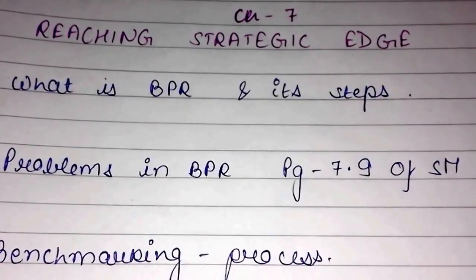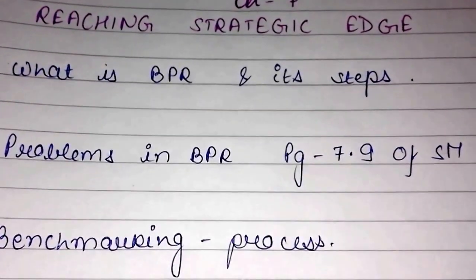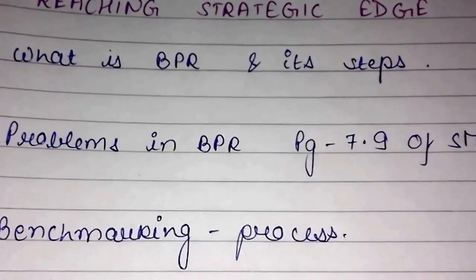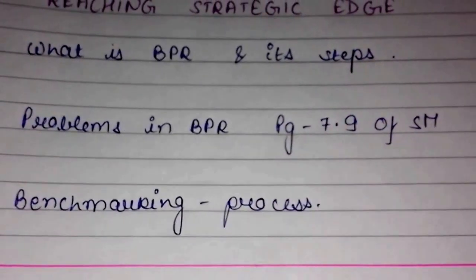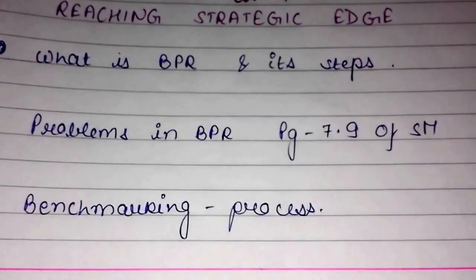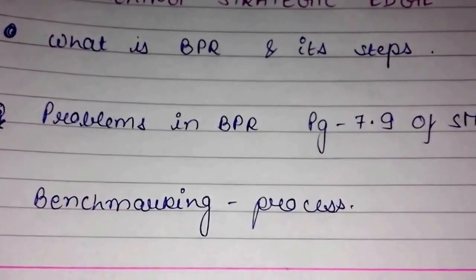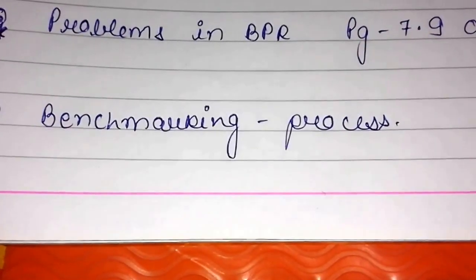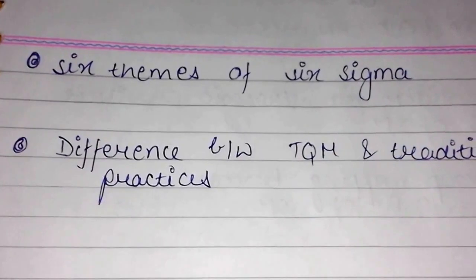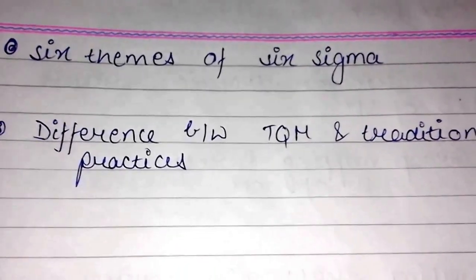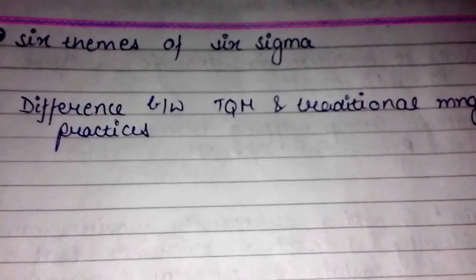Firstly, starting with chapter 7, reaching strategic edge, the important questions are: question 1, what is BPR and its steps? Question 2, problems in BPR. It can be found on page number 7.9 of the study material of strategic management. It's a very important question. Question 3 is the benchmarking process. Question 4 is the 6 themes of Six Sigma. Question 5 is the difference between TQM and traditional management practices.